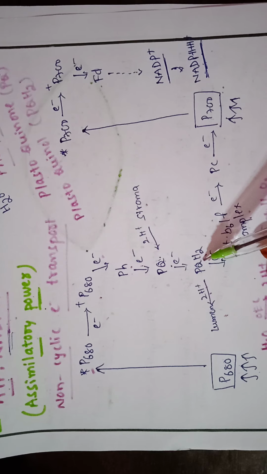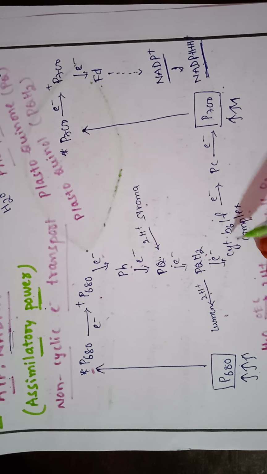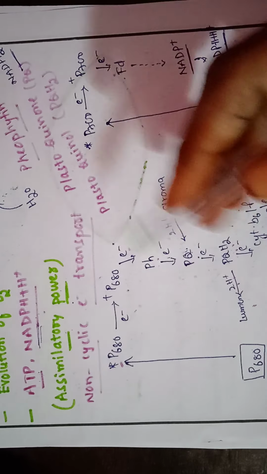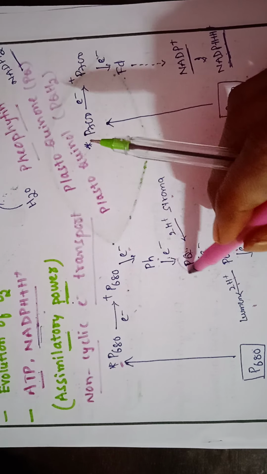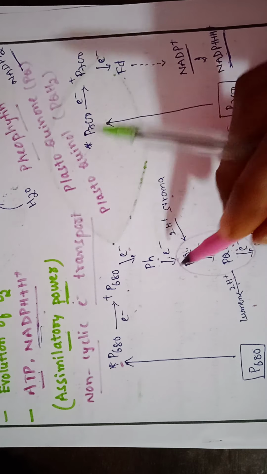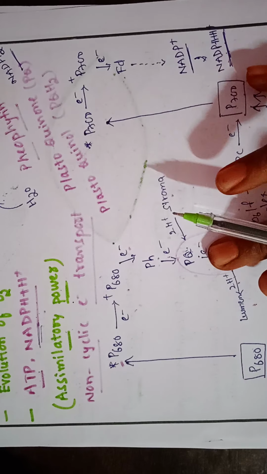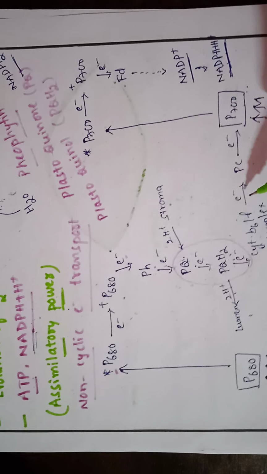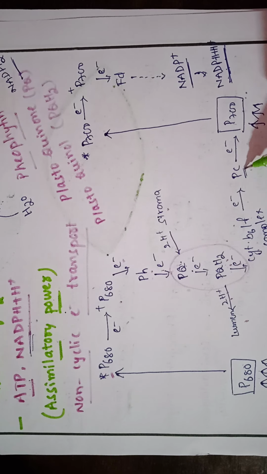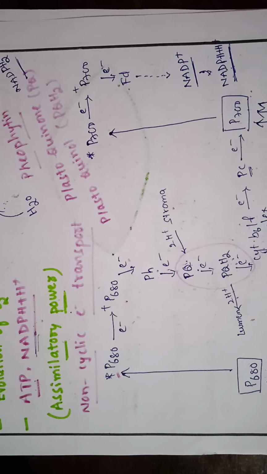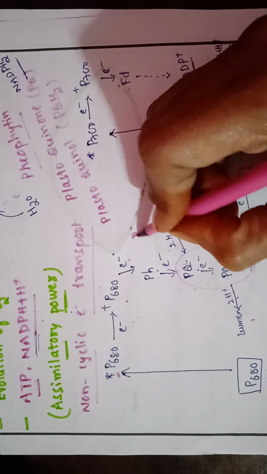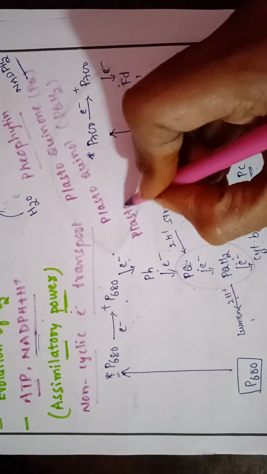From plastoquinol to quinol, the electron is carried on to the cytochrome B6 and F complex. So this is called the quinone cycle. That is electron donation, proton donation from the stroma region to reach into the lumen. This is all called the quinone cycle. Then this electron is carried on to PC. What is PC? Plastocyanin. PC is nothing but plastocyanin.